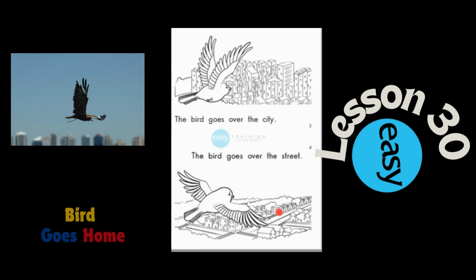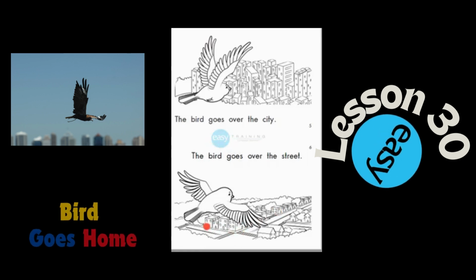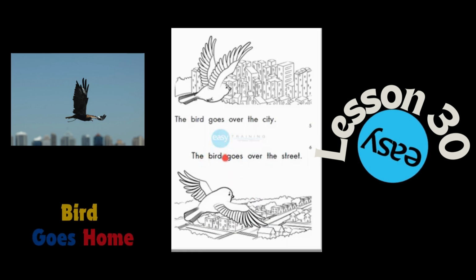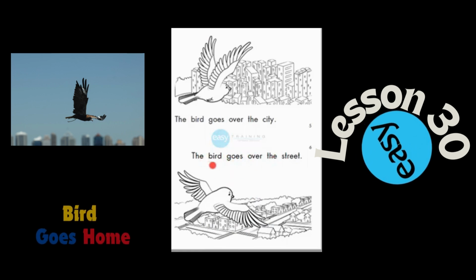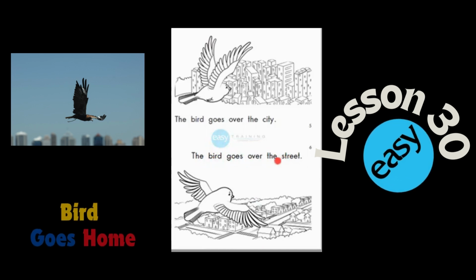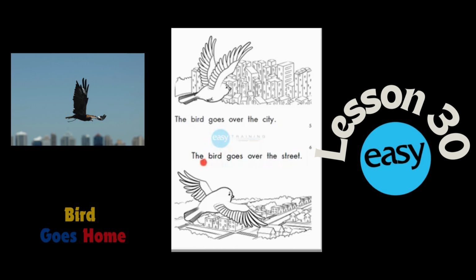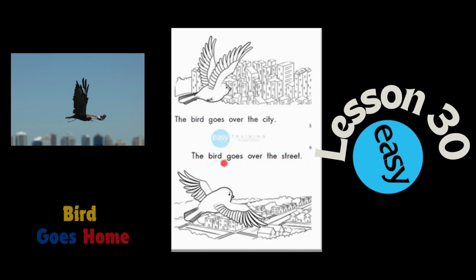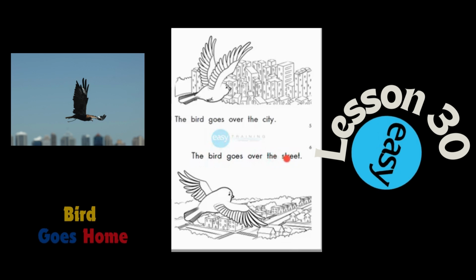Y sobre las streets van los cars. And the people too. The bird goes over the street. This bird can go over the street. This bird can fly over the street. This bird is flying over the street.